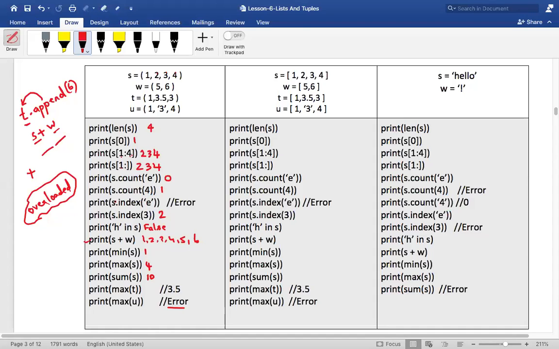No, sorry, in the tuple S, no, right? But you are trying to find the index of an element E which is not there. That is why it will give you an error. Is that okay?